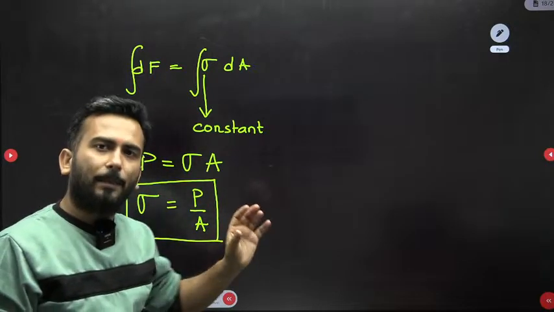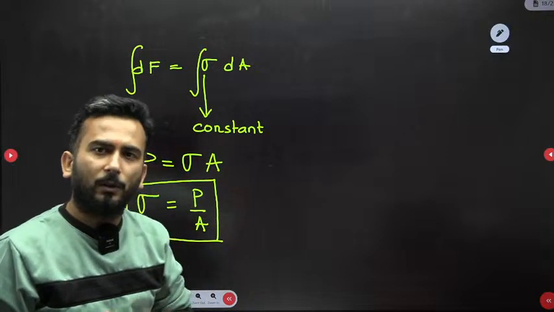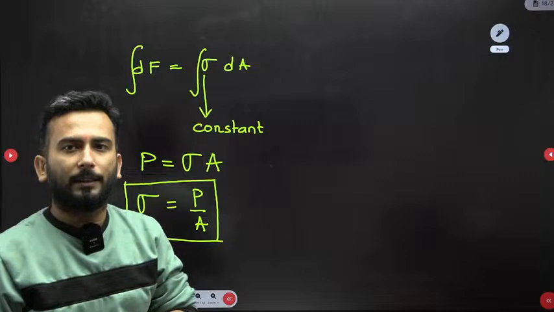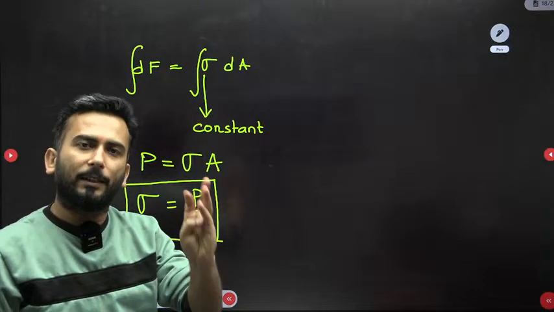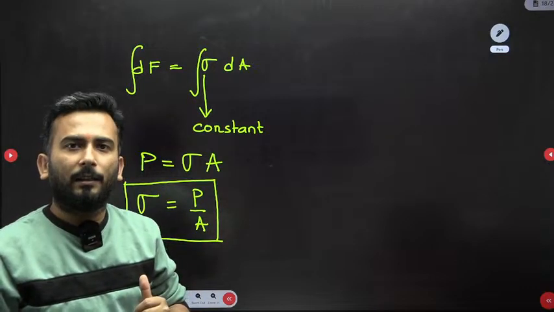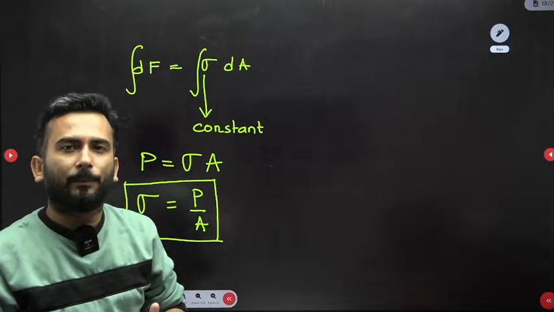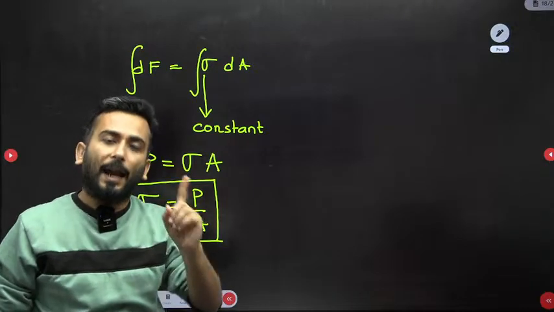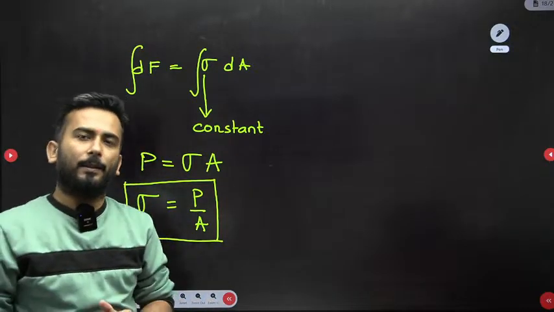Is this formula applicable for non-prismatic also? No. It is applicable for prismatic sections. Homogeneous, isotropic, all those assumptions are there. And what is sigma? Stress, not just stress, average normal stress.